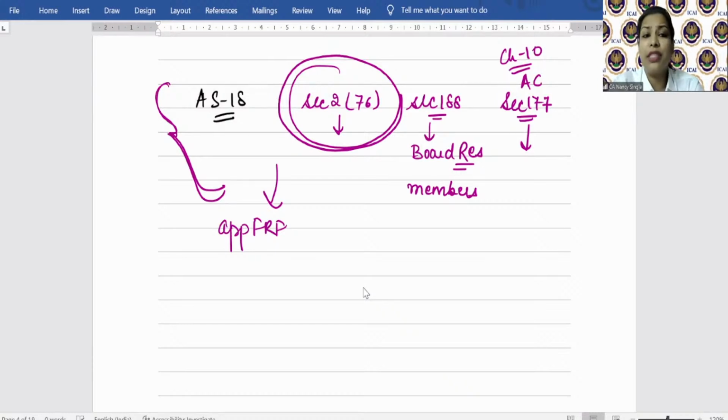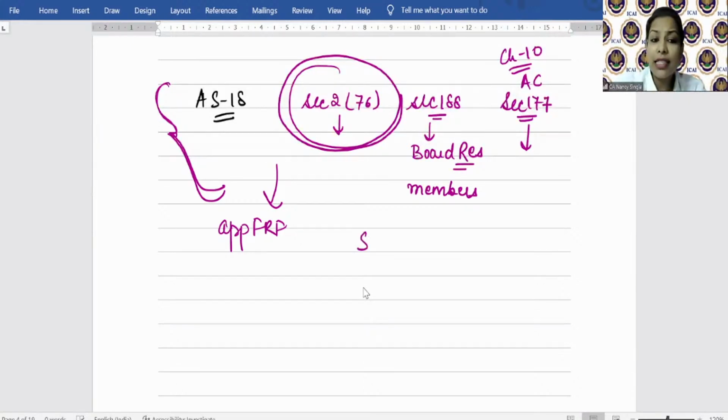Also, as I was telling you, the nature of related party is such that the chances of collusion between the parties, since they are known to each other, is high, right? So that is why sometimes such kind of transaction poses what? Significant risk in an audit of financial statements, right?